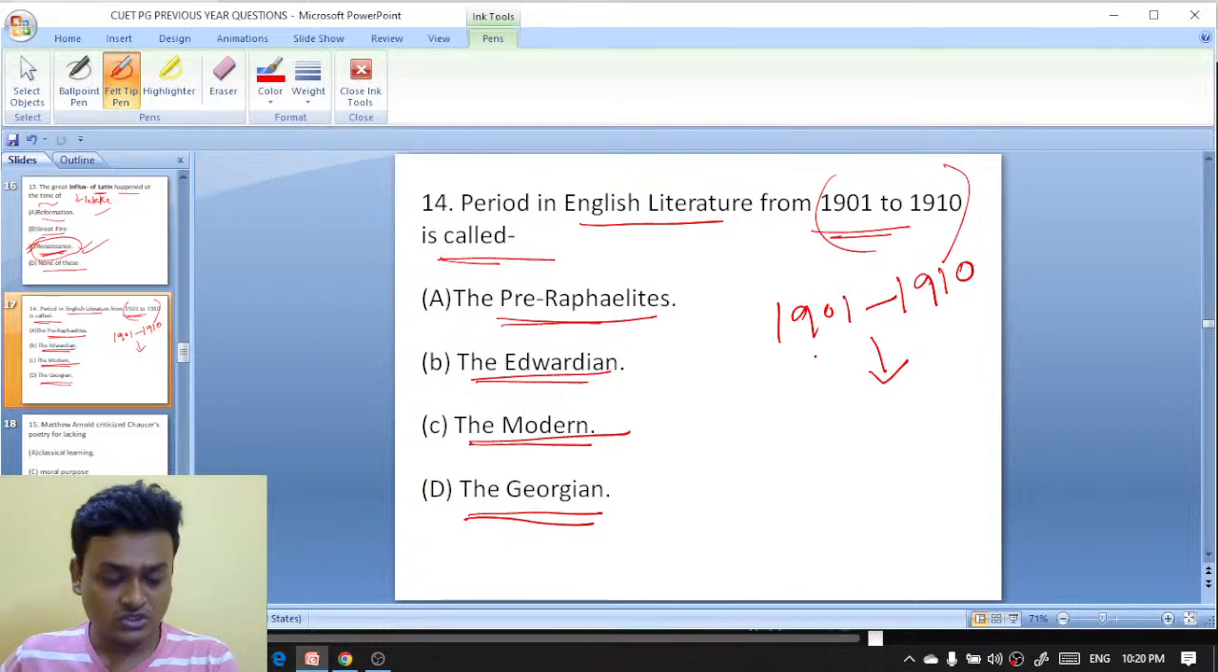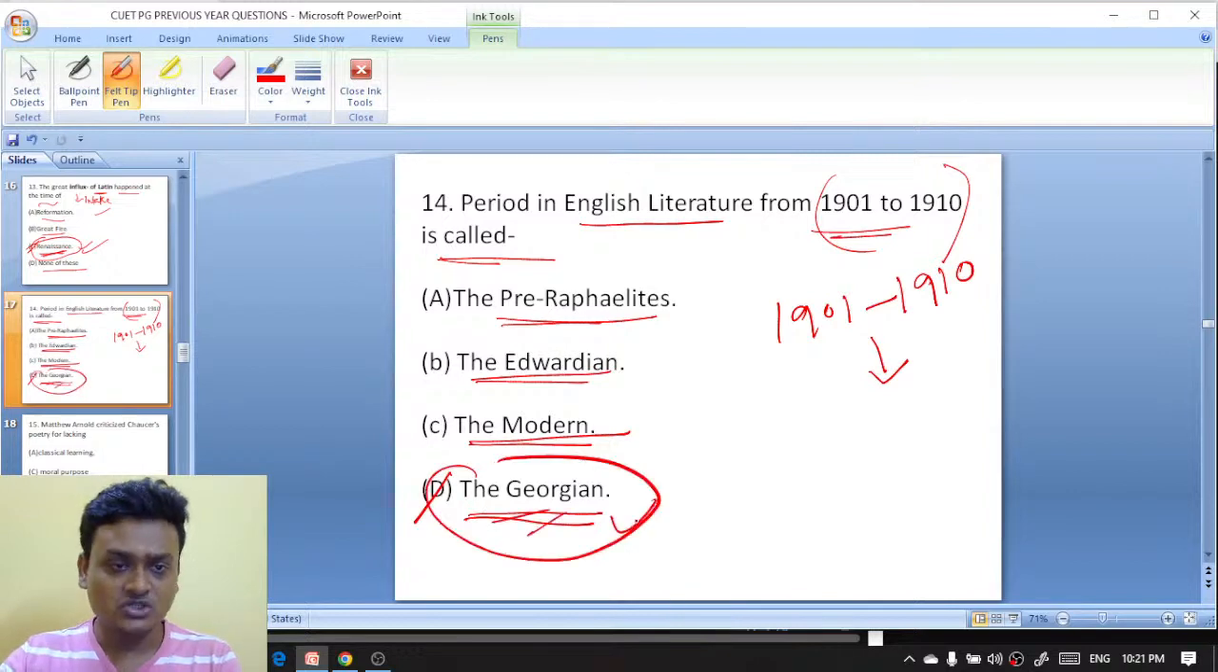Preeti, it is not B. Sonu, you are absolutely right. It is the Georgian period. D. George the first, George the second, George the third... No, sorry. Georgian period, yes, exactly. Georgian period is the right answer here.